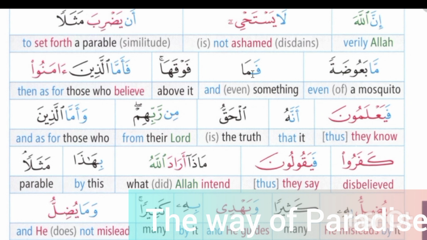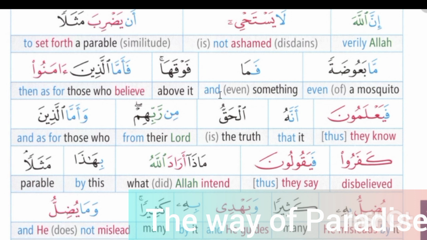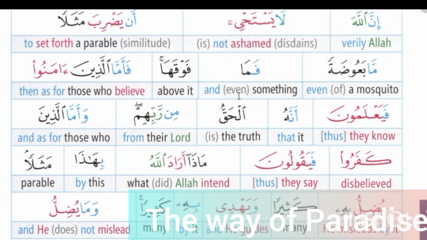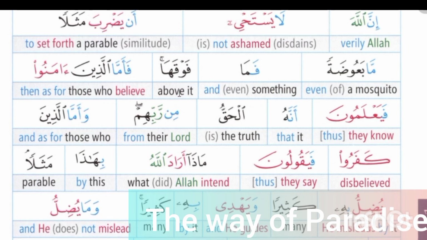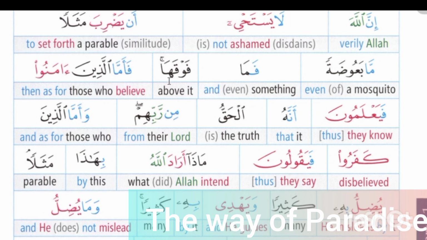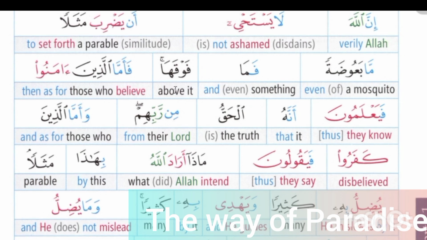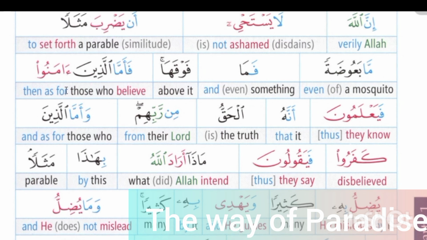Fama fawqaha, fa and ma are both used as letters. Meaning of fa is and, and meaning of ma is something. In fawqaha, ha is an adjective pronoun. Root word of fawqaha is fa, waw, qaf, and the meaning of fawqaha is above it. Meaning of fa'amma is then as for.